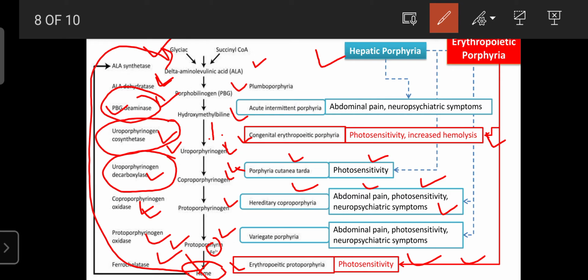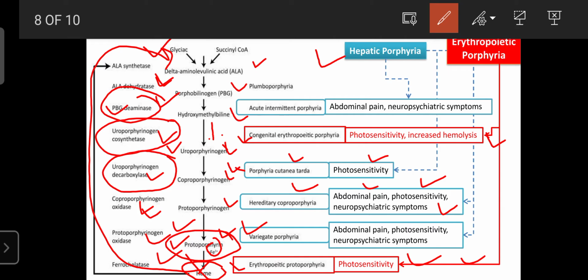The next one is known as variegate porphyria. It occurs due to a deficiency of the protoporphyrinogen oxidase enzyme. Due to that, the final protoporphyrin is not formed. Due to that, the person suffers from abdominal pain, photosensitivity, and neuropsychiatric symptoms or disorders.